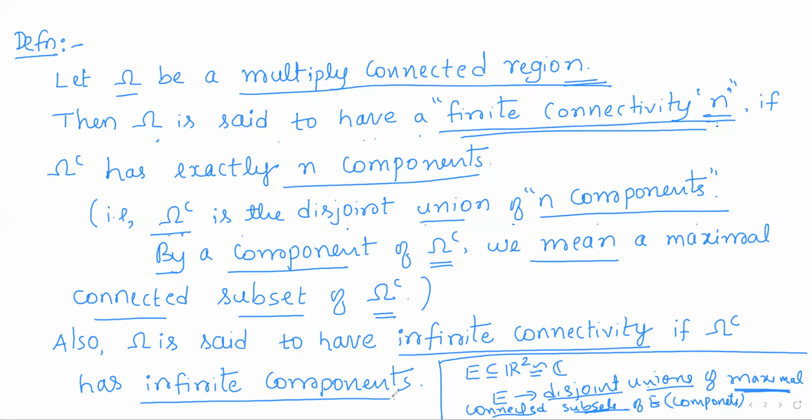Thus, the connectivity of a multiply connected region depends on the decomposition of its complement. If the complement of omega has finitely many components, then the region omega will have finite connectivity. If the complement has infinitely many components, then the region will have infinite connectivity. In particular, a multiply connected region has connectivity n if the complement has n components, where n is any natural number.